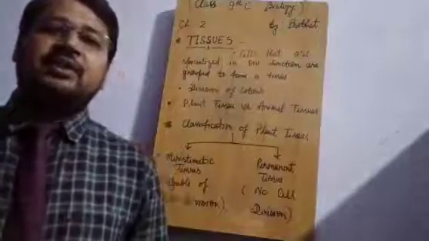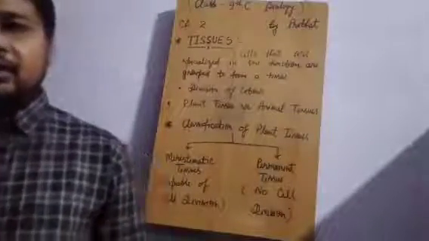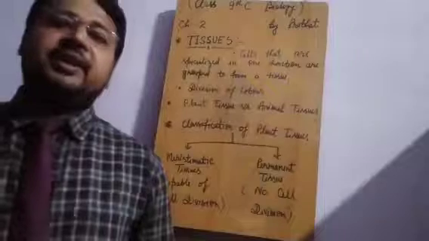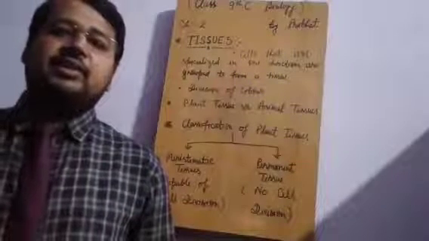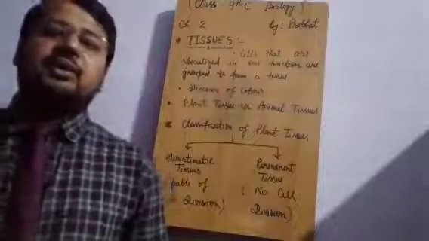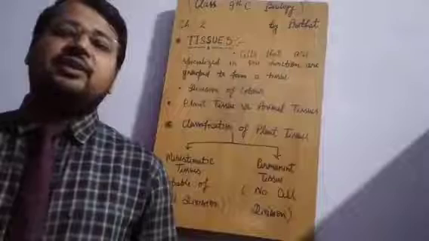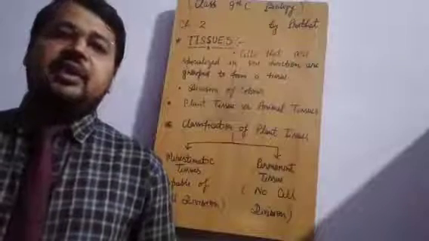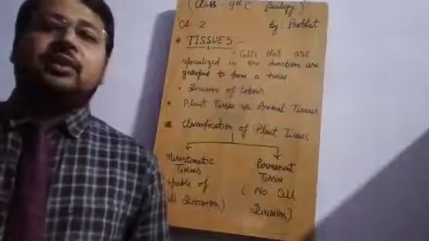Such type of difference is highly needed in complicated animals and plants. In unicellular organisms, there is no need of division of labor. A single cell is capable enough to perform each and every activity that is required for the life of that particular organism.